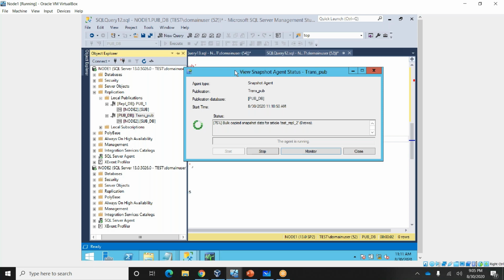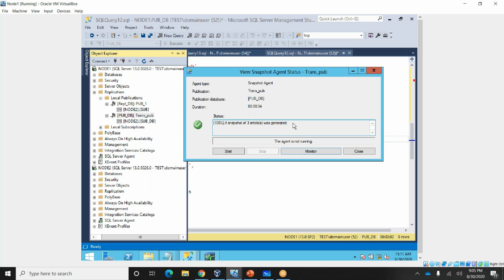Now it is generating again. Now what it is saying: a snapshot of 3 articles was generated, right? Because you added only 1 article, but it is generating 3 articles. The tables already in the publication also had the snapshot generated.